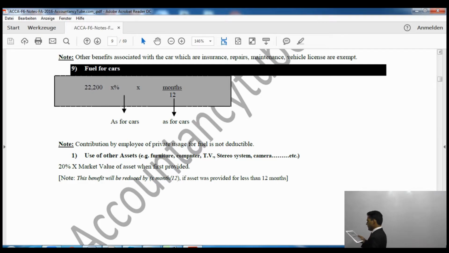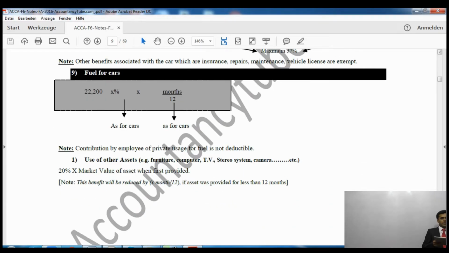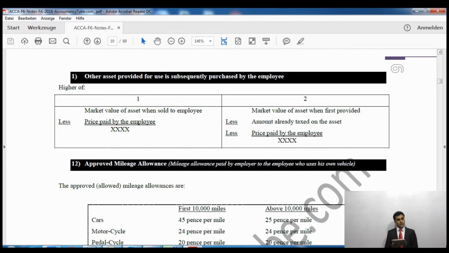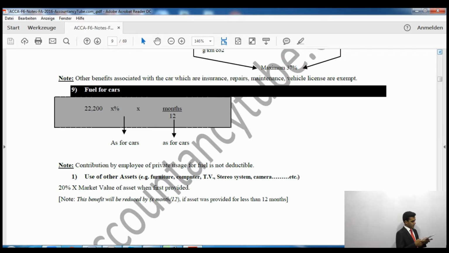Then it says use of other assets. Say for example, if any other asset is provided, then we'll have to take 20% of the market value when first provided. Now other assets means any other asset which was provided, we will apply 20% on that. Now the benefit will be reduced by months over 12 if it was provided for less than a year.